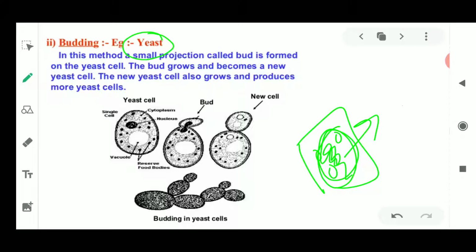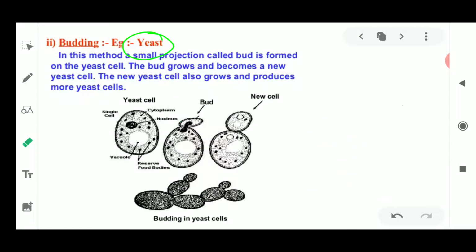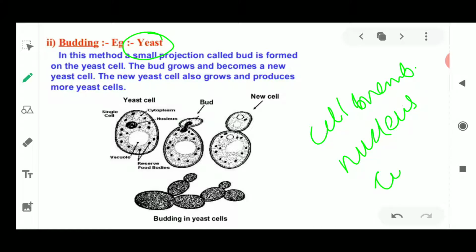This fungus has the yeast cell. This yeast cell has a structure very similar to this picture. It has the nucleus and it has cytoplasm. As I discussed about the structure of the cell in the previous chapter, when we were studying cells, I told you that these are the building blocks and the very basic unit of our life, and it consists of three parts: the cell membrane, the nucleus, and the cytoplasm.